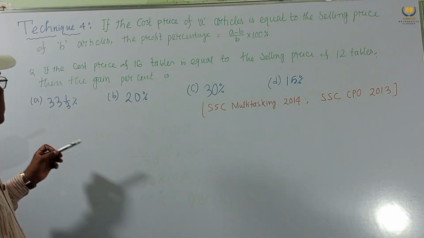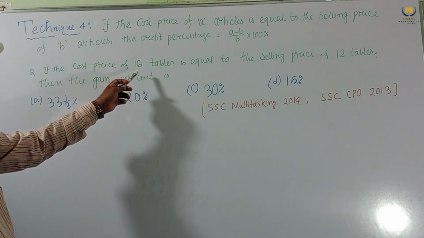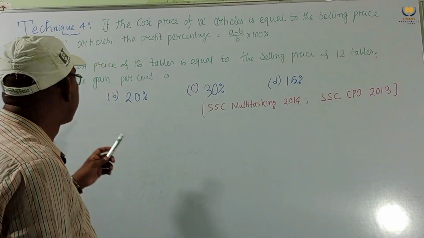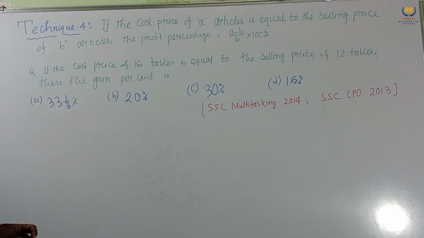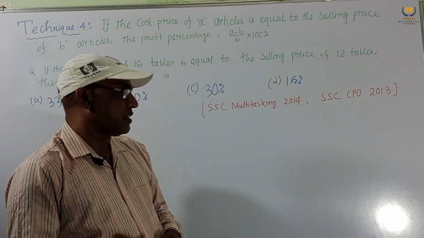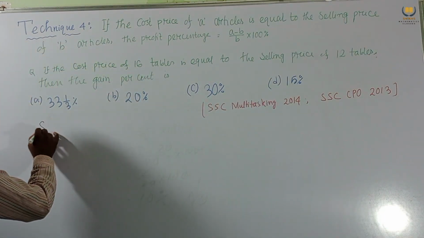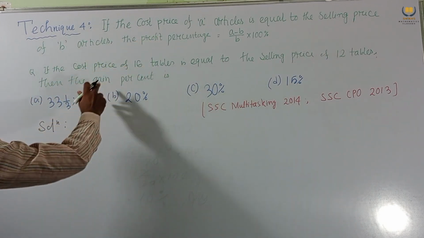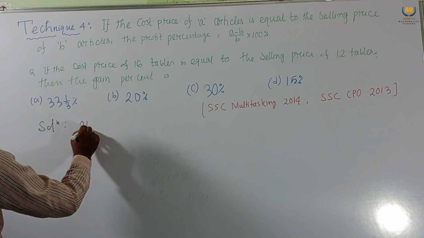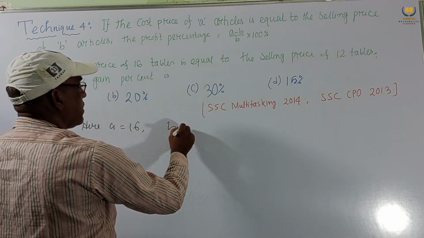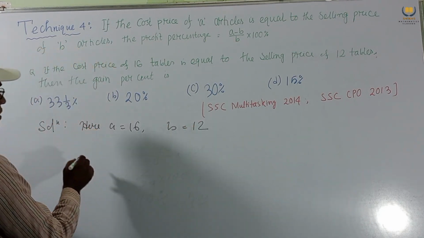Consider another problem. If the cost price of 16 tables is equal to the selling price of 12 tables, then the gain percent is 33.5, 20%, 30%, 15%. Now we want to find the result by the shortcut method. Here A equals 16, B equals 12.